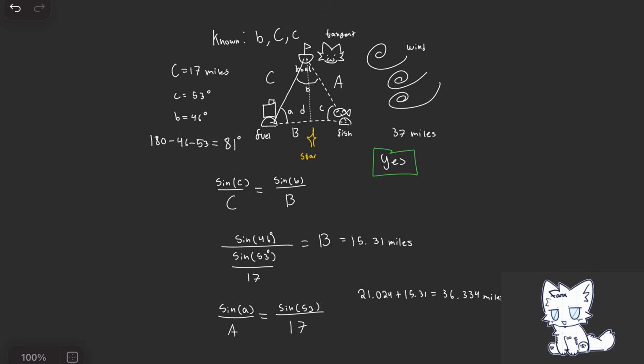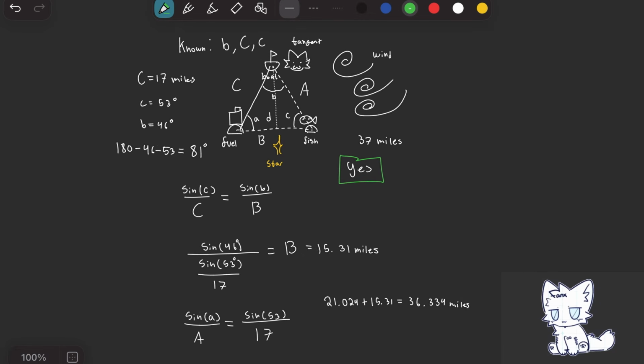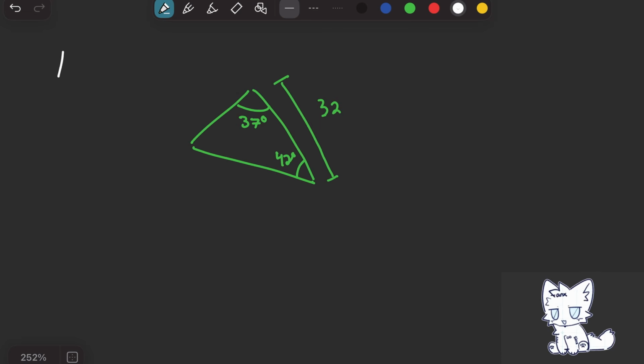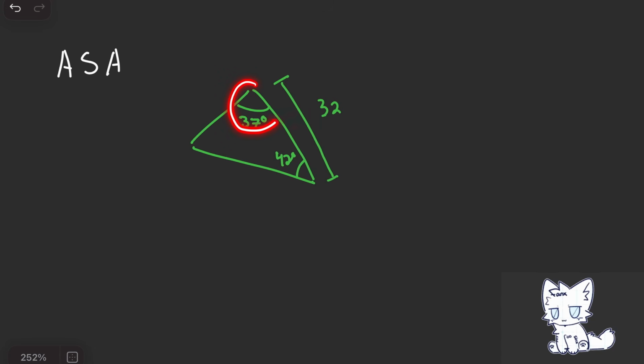Now, let's cover another application of the law of sines. Let's take a look at another case. Let's say we have a triangle with an angle of 42 degrees and a side length of 32. This is called an angle side angle case because look at the order. Angle, side, angle. Follows this path.